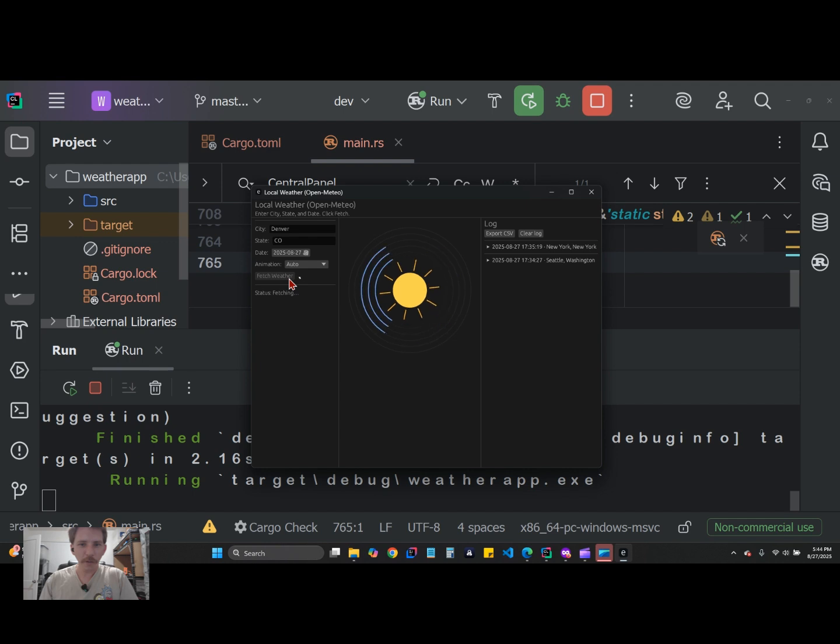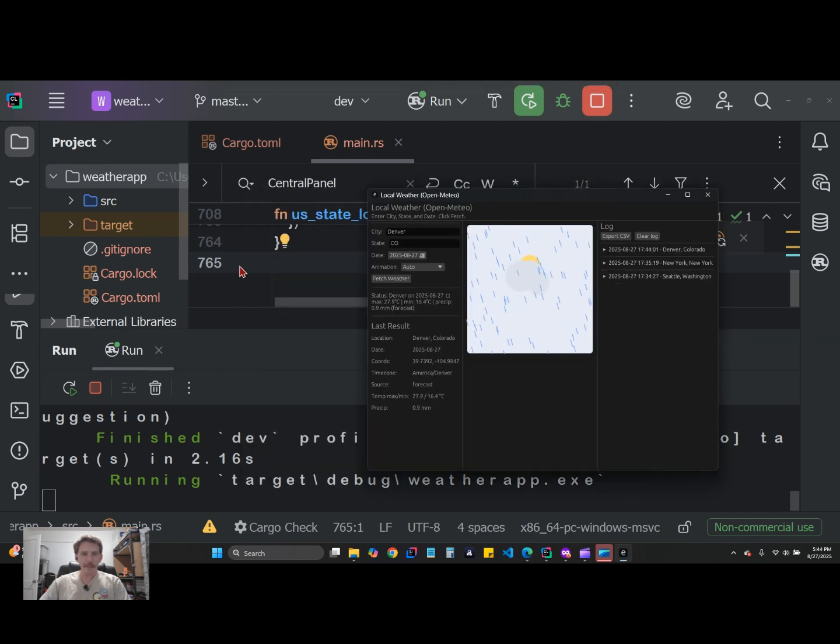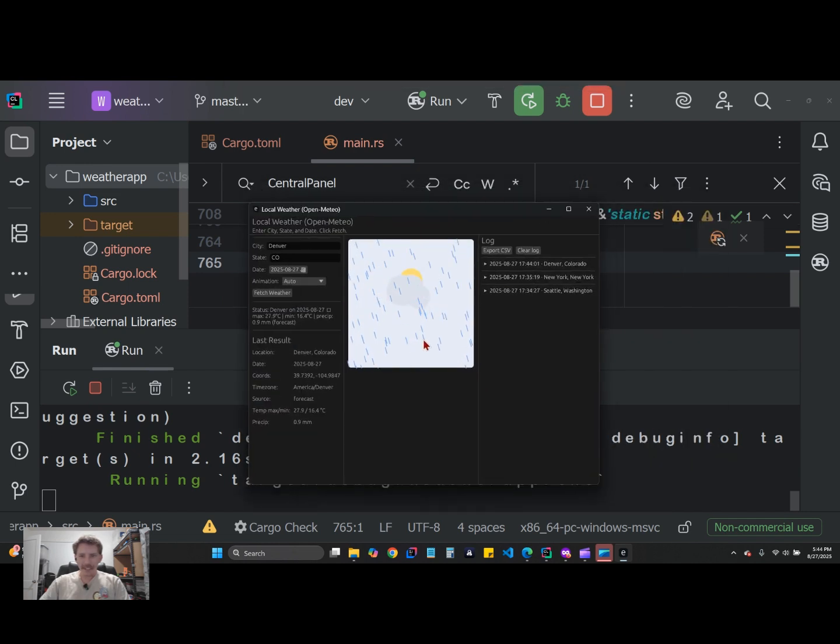Denver, Colorado. Fetch weather. I like how it has a little animation. Oh, wow, look at that. It changed the animation. Look at that. And this is in Rust, entirely in Rust. 765 lines of code, as you can see from the code editor back here. Yep, that's dope. So based on the weather in Denver, Colorado, it is raining right now. It's actually a cool little app.